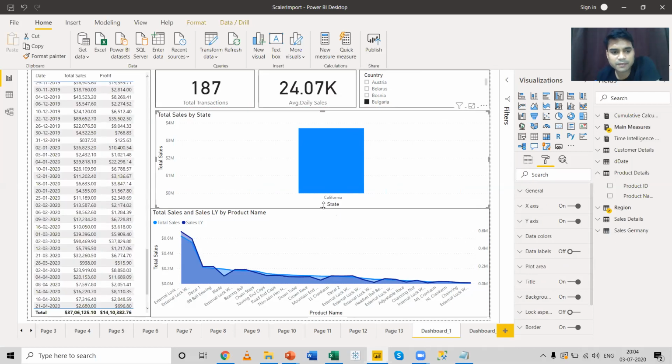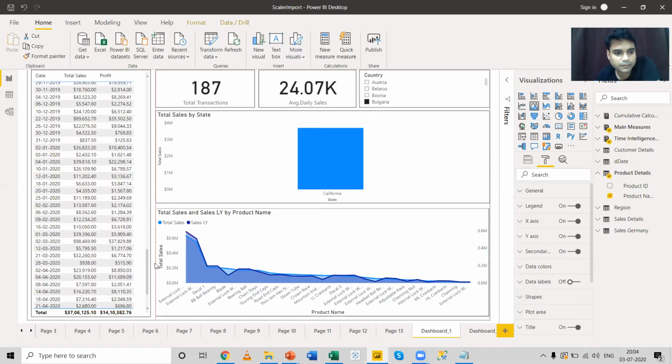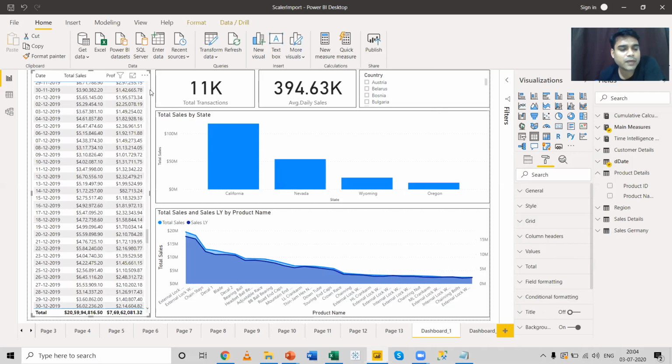I'm just keeping a space between each of the reports. Now, starting with the text table, I can do a bit of formatting over here. I have selected this particular report and I come over here.